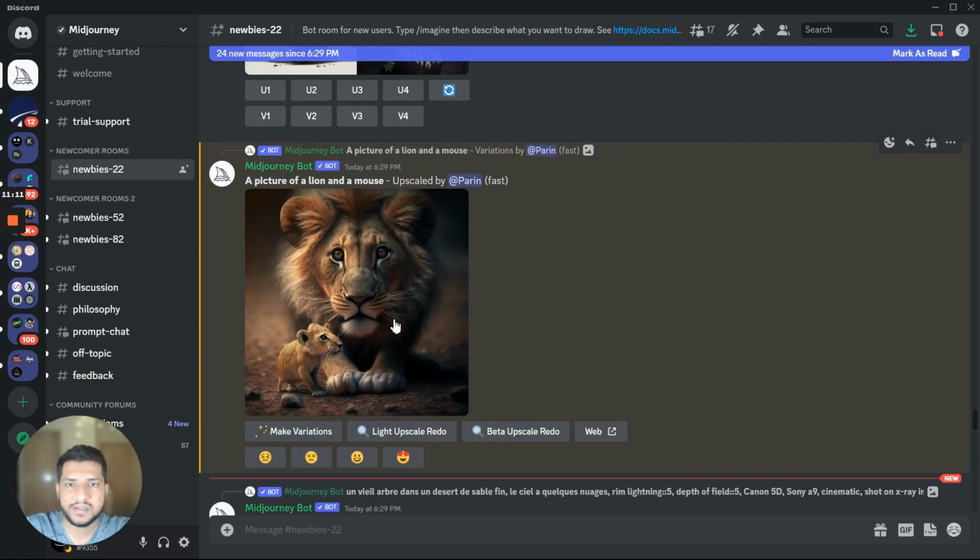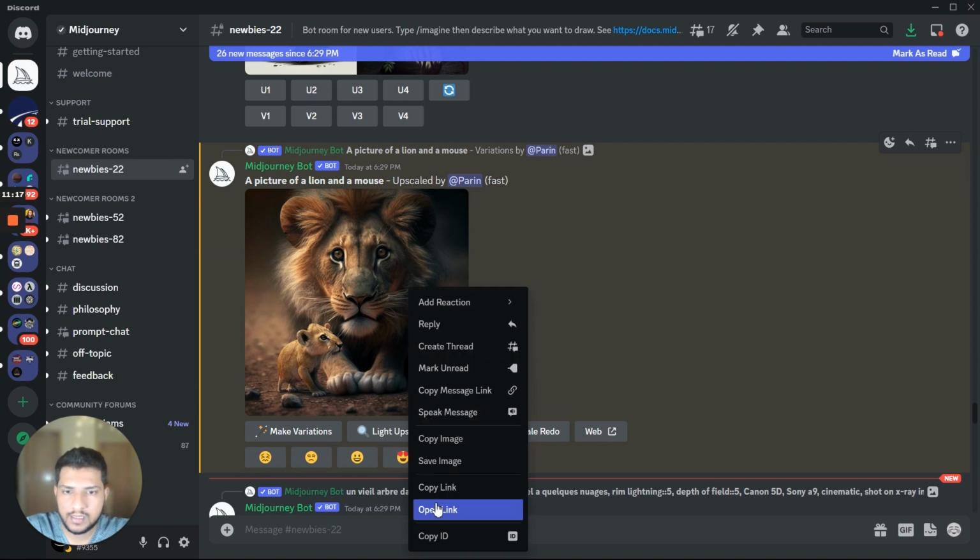Okay, here is the image that Midjourney bot has generated for us. So I'm gonna save this image by right-clicking, and then you can save from here directly, or you can open the link for the image and save it from there. But opening the link will help us because we want to use the same style for other images. So we'll open the link and then save it from there.